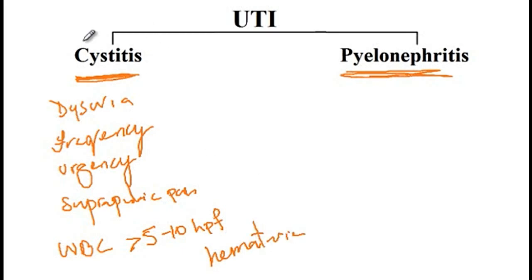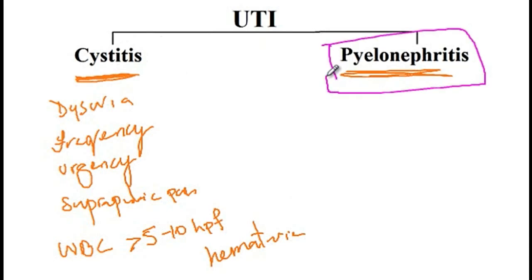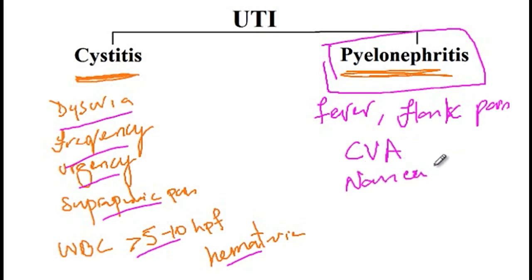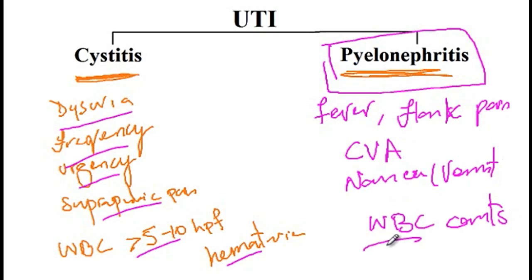Now, if the infection from the bladder ascends via the ureters to the kidney, it can cause pyelonephritis, which can present with all of the symptoms that I've just listed here, in addition to the fever, flank pain, costovertebral angle tenderness on physical examination, nausea and vomiting, as well as the white blood cell casts on urine examination.